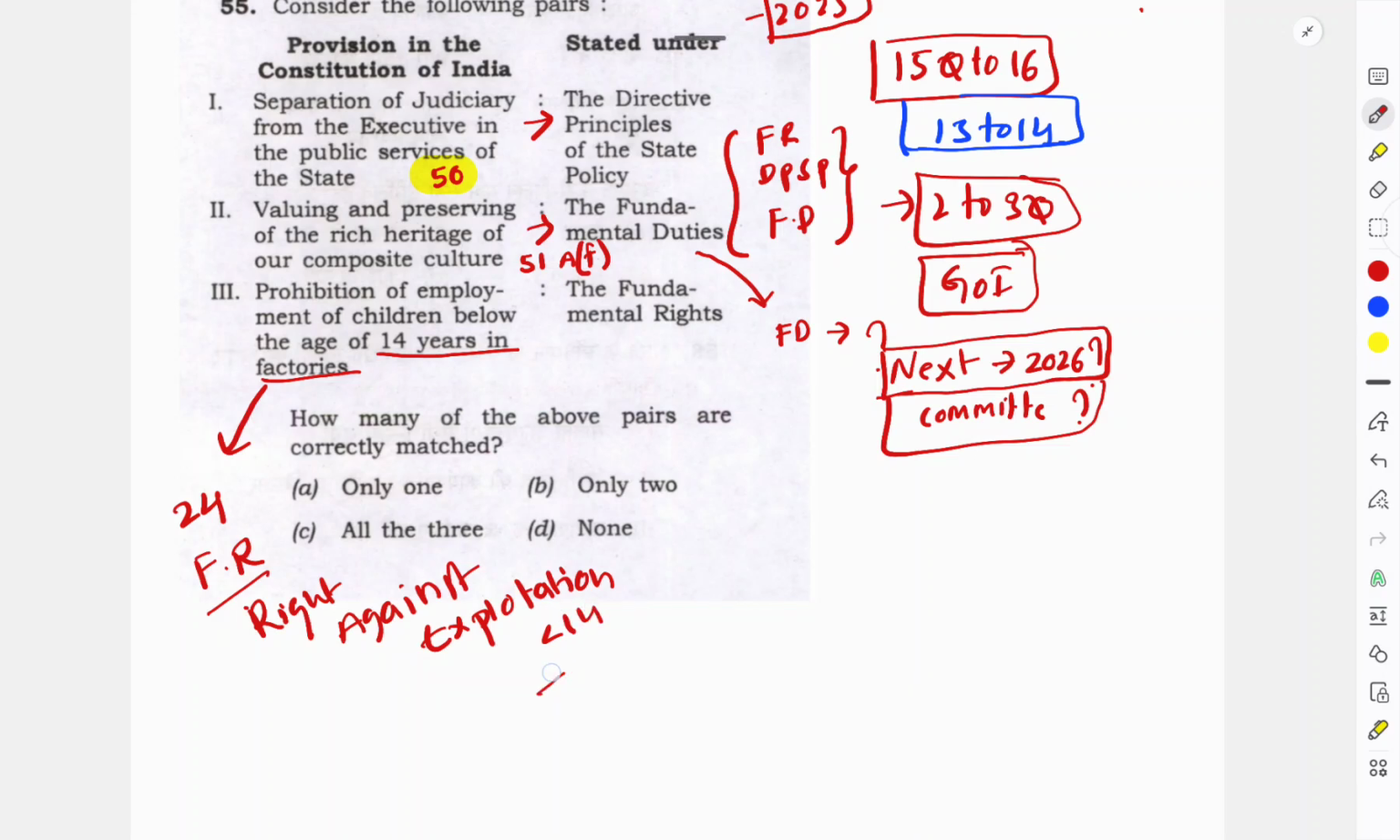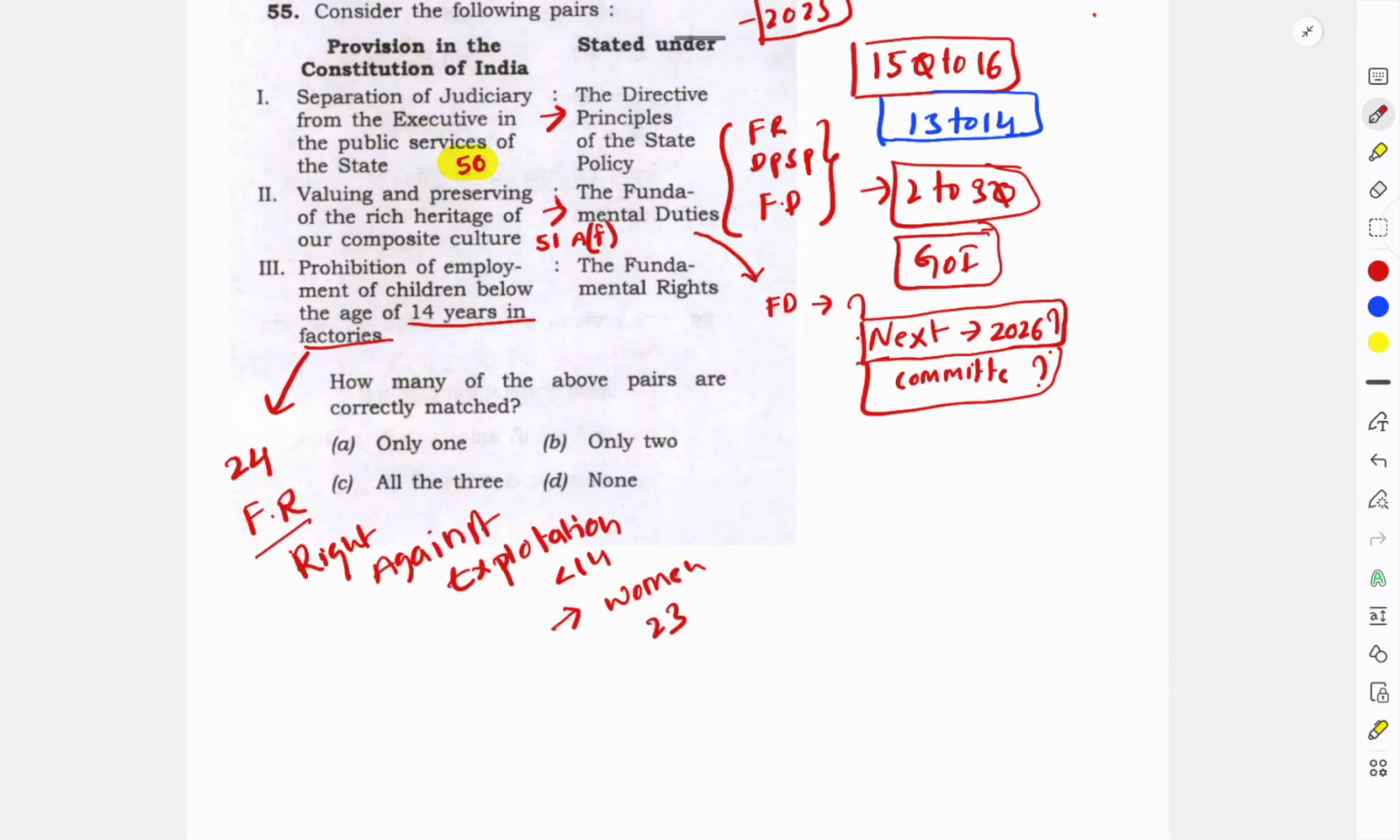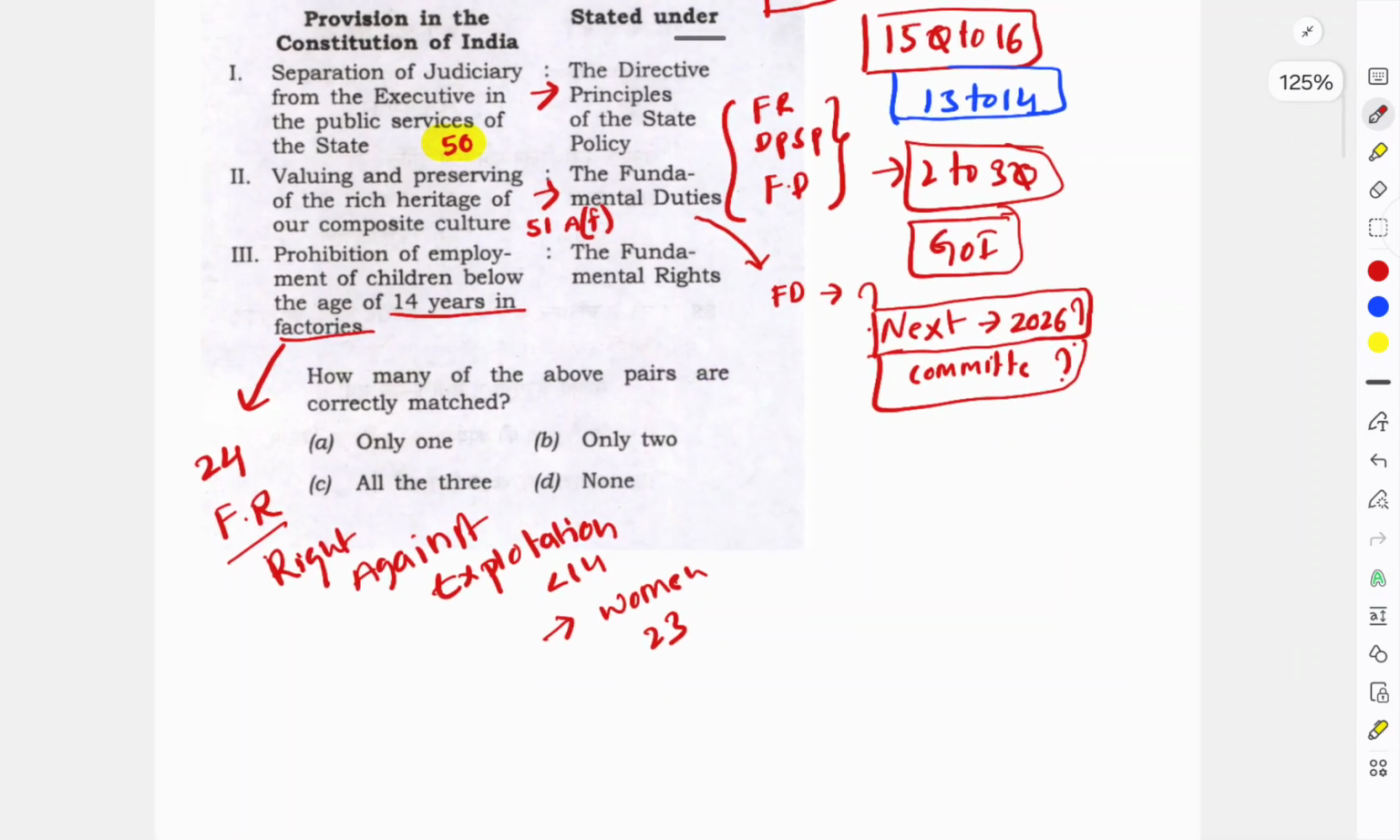At the same time there is trafficking, prohibition of trafficking of people, it is special Article 23. So these two are important provisions for us. These three statements are picked from three different sections, different parts of the constitution, and they framed one question. So all these three statements are correct. How many of the above pairs are correctly matched? Here all three pairs are correctly matched. The answer for this question is C.